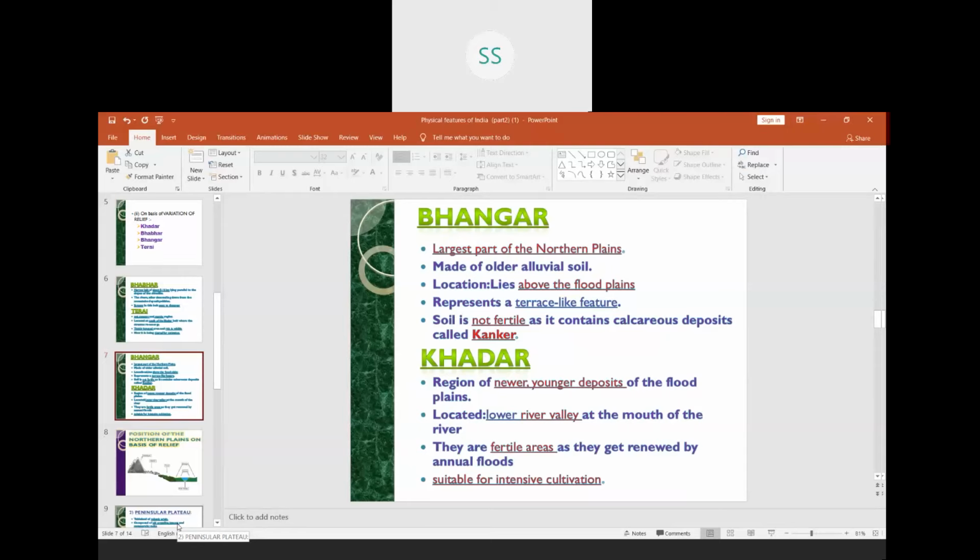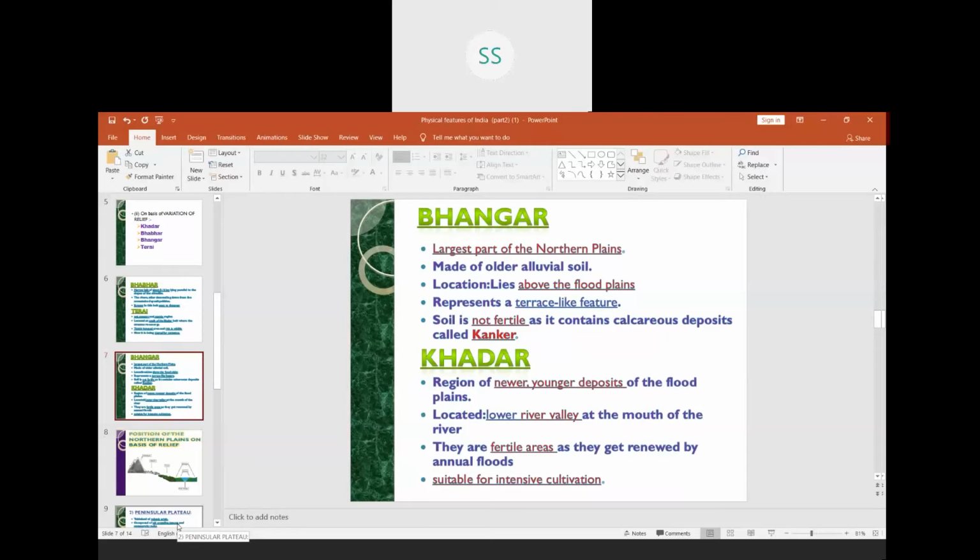The next soil we are doing is Khadar soil, which is new, younger deposits of the floodplains. That is the new alluvial soil. It is located at the lower river valley, the mouth of the river. They are very fertile and get renewed by annual floods.